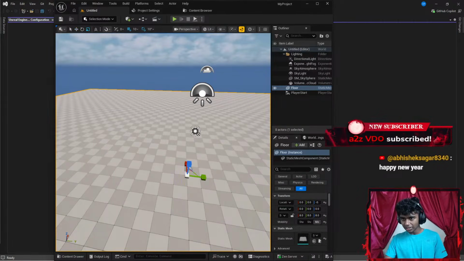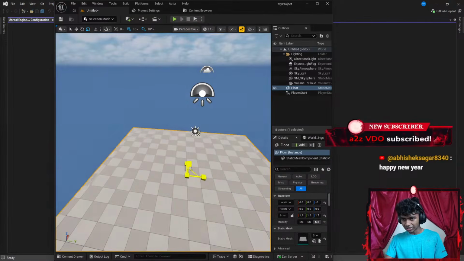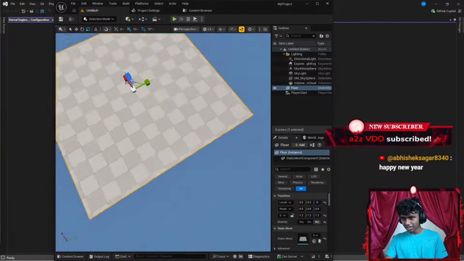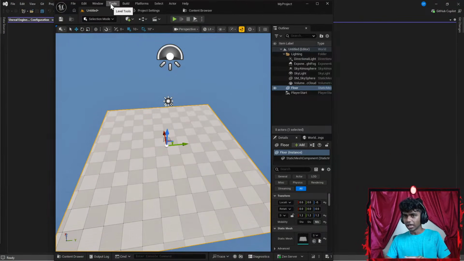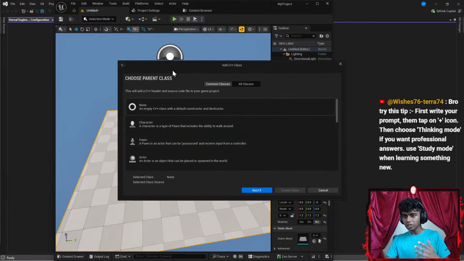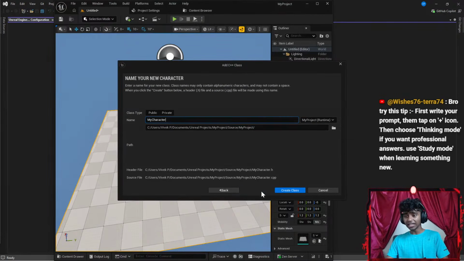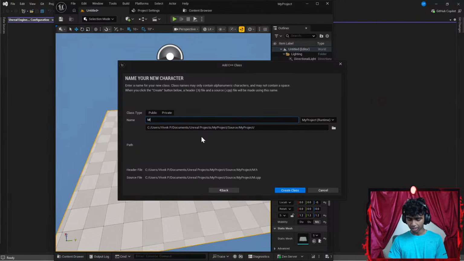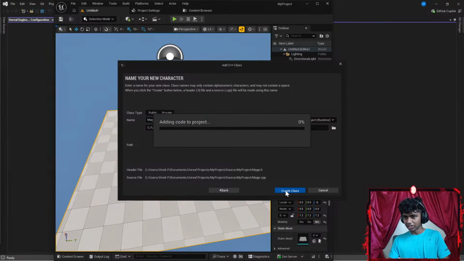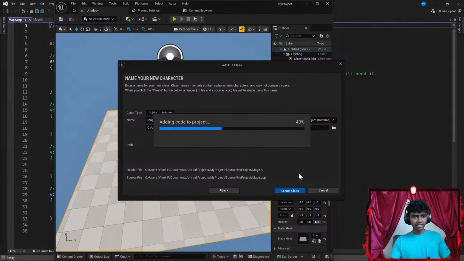Okay, let's go with something like R. I want to go ahead and decrease the size. There, I think this size should be good because I like the map to be a bit cozy. Now once I'm done with this, I'm going to go to Tools, then New C++ Class. Let's go ahead and create a character class. I'm going to call this maybe Mage. This time, let's keep my NPC to be a mage. Then I'm going to hit Create Class, and let's go ahead and create a class.